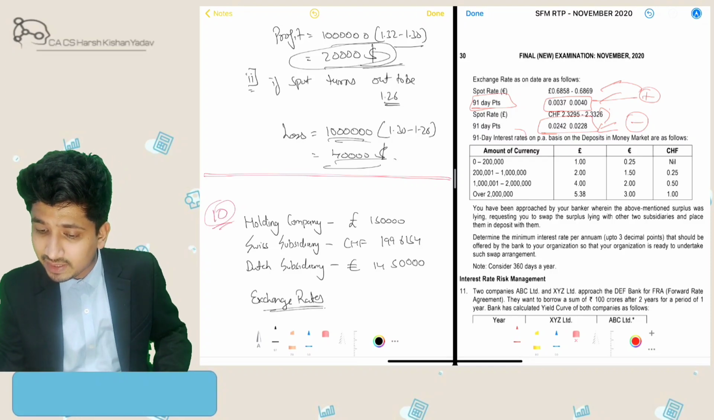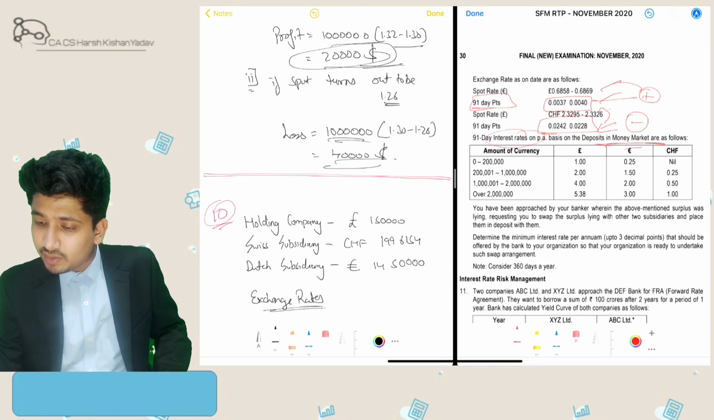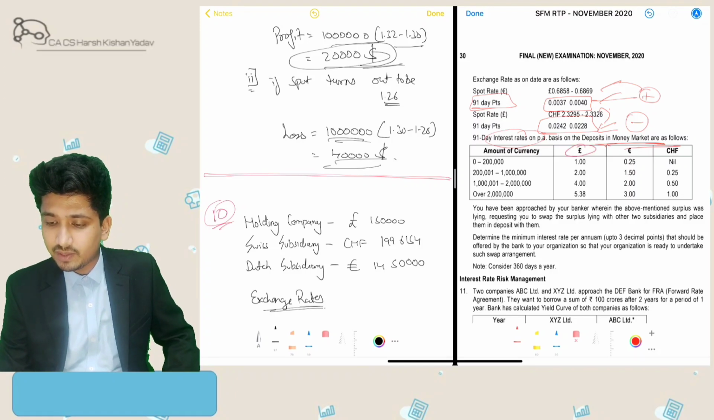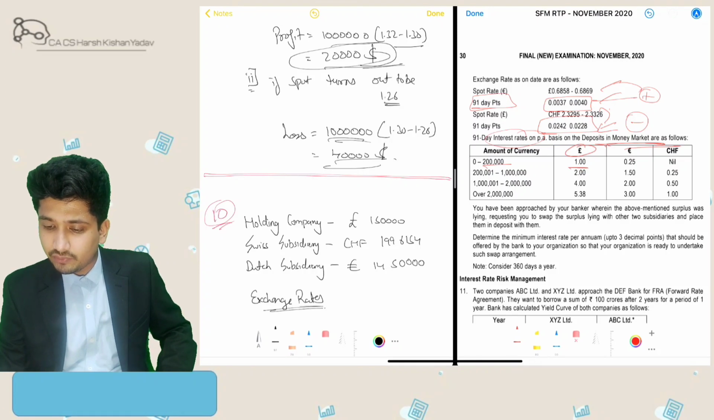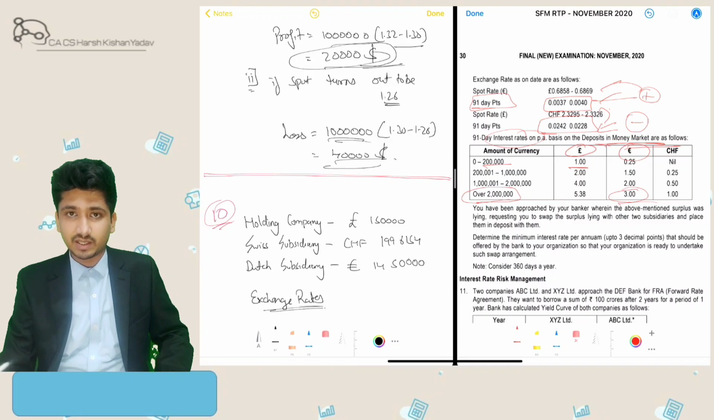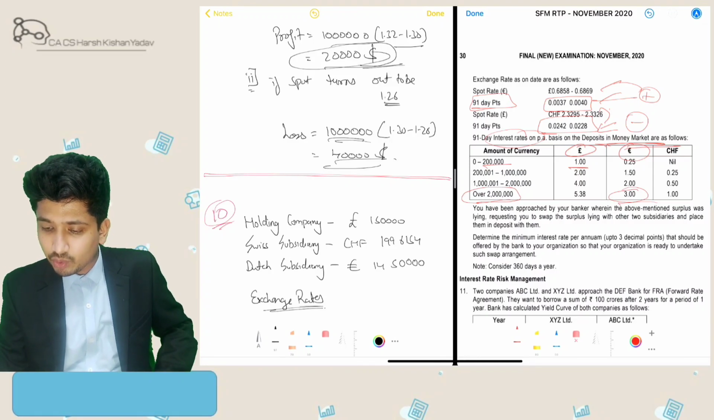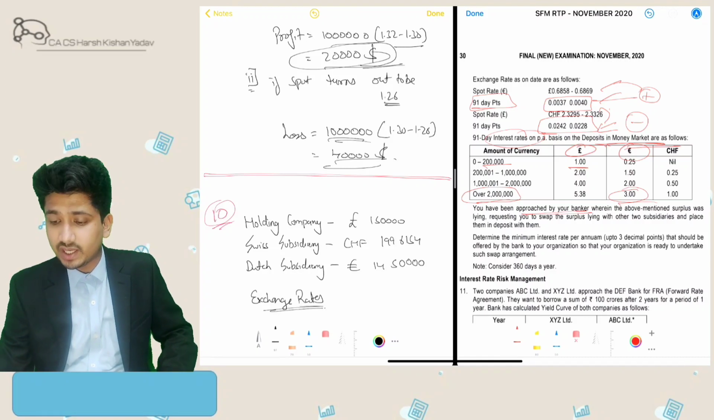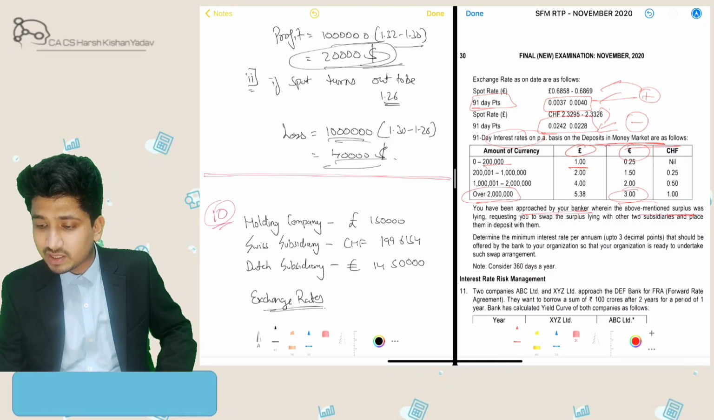Then we have been given the interest rates prevailing in the money market of the respective currencies. Like if in pounds I am investing up to 2 lakhs, I will get a 1% return. If I am investing more than 20 lakhs in this, then I'll get a 3% return. So you have been approached by your banker. See, I am the holding company. Alright, so the banker is talking to the holding company, where the above mentioned surplus was lying, requesting you to swap the surplus lying with the other two subsidiaries and place it as deposit with them.